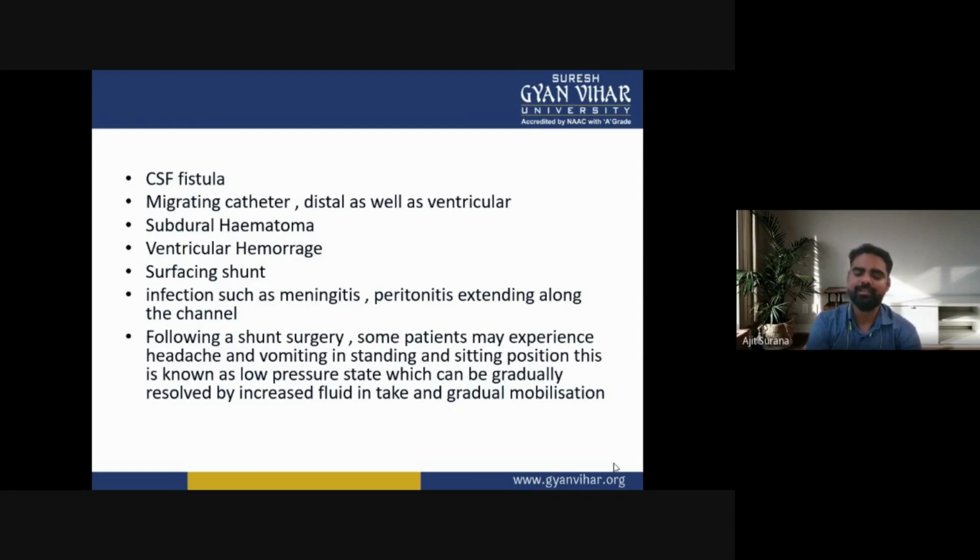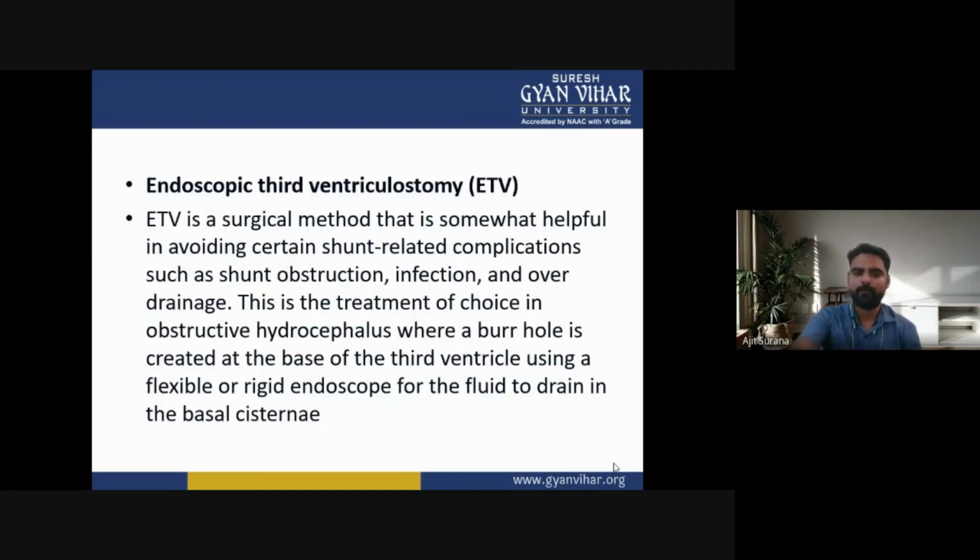Following a shunt surgery, some patients may experience headache and vomiting in standing and in sitting position. This is known as the low pressure state, which can be gradually resolved by increasing fluid intake and gradual mobilization.